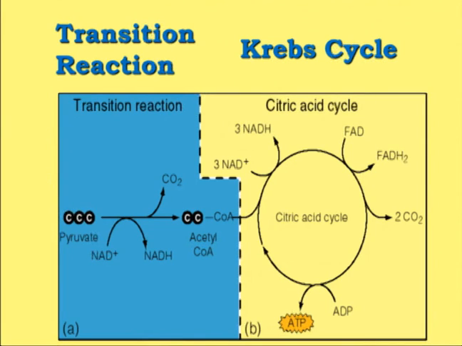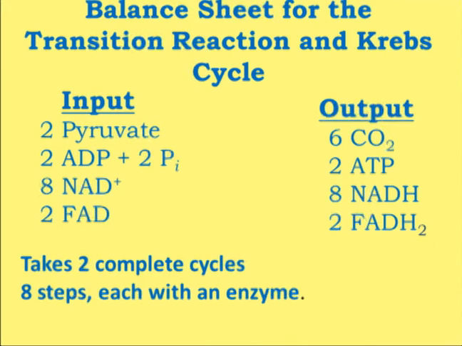So in other words, we can say that 1 turn of the TCA cycle will produce 12 molecules of ATP. Okay. So let us analyze what is the balance sheet for the transition reaction and the Krebs cycle.